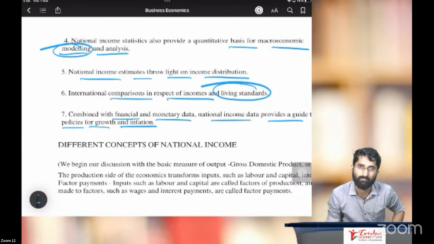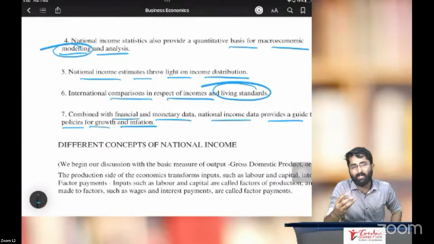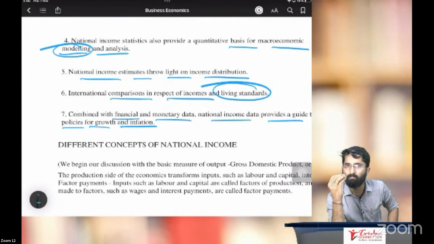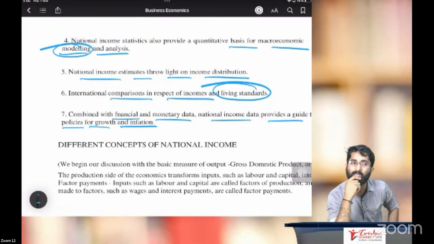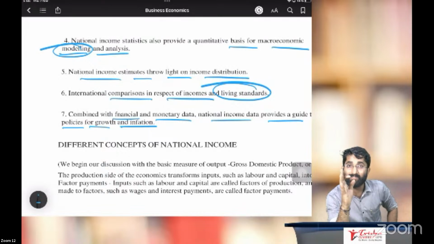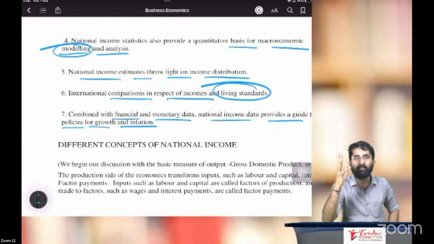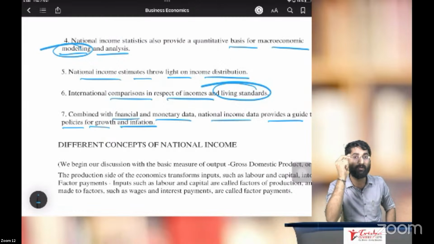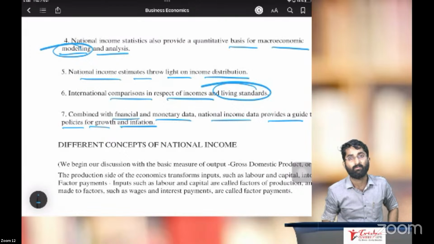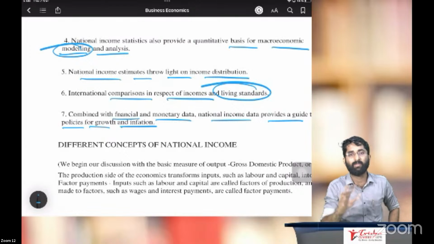Just by looking at the income, remember, very important: if income increases, then what happens? Demand also increases. If demand increases, then there is inflation. So if income is growing at a rapid rate, then we can think that there will be inflation. Immediately, the government will take some precautionary actions. What are these precautionary actions? We will discuss in coming chapters.